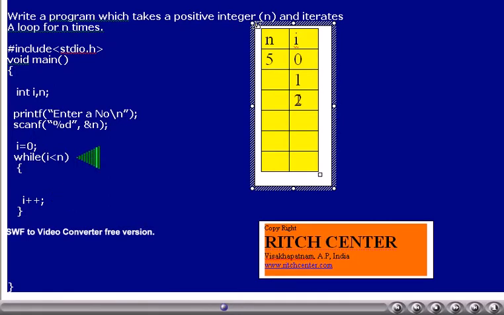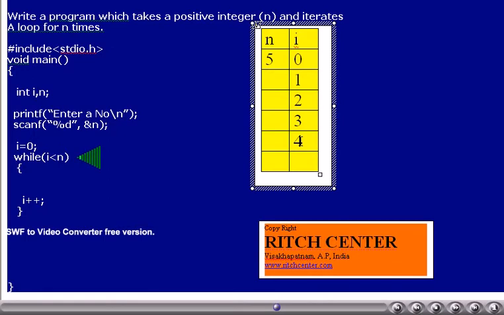Again the loop condition is tested. Currently I value is 2. 2, is it less than n? Yes. Thus the loop will be executed once more. I will be again incremented by 1. Thus I value becomes 3. Again the loop condition is tested. I value is 3. 3, is it less than 5? Yes. Thus the loop will be executed once more. I will be incremented by 1. Thus I value becomes 4.